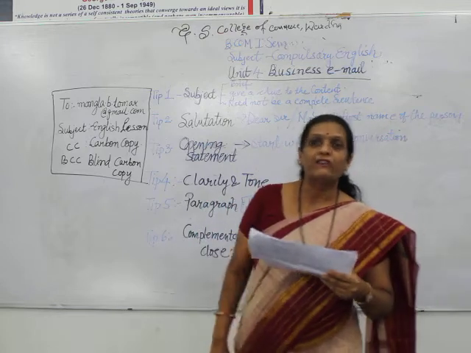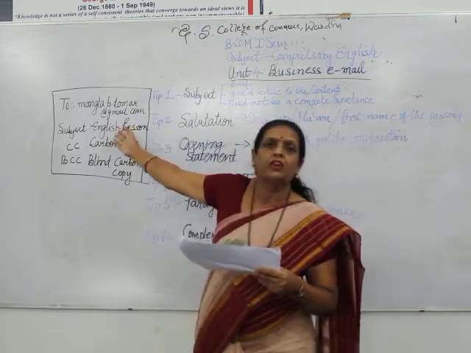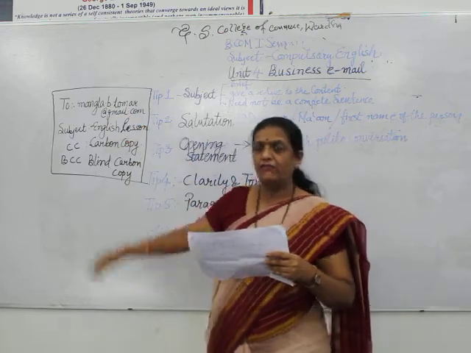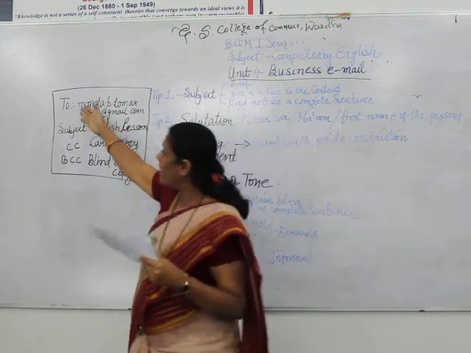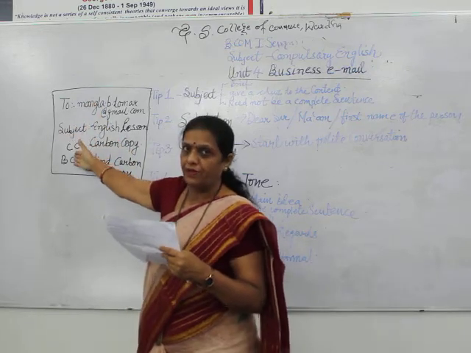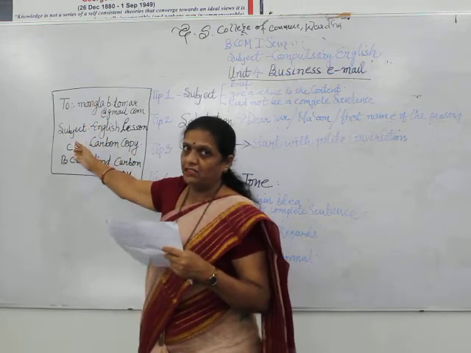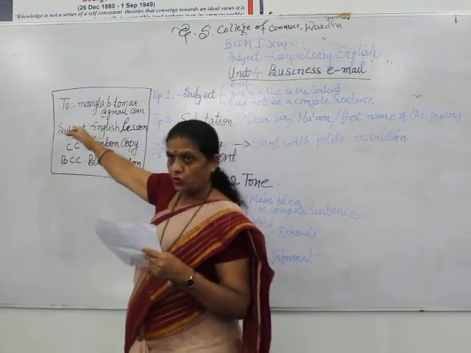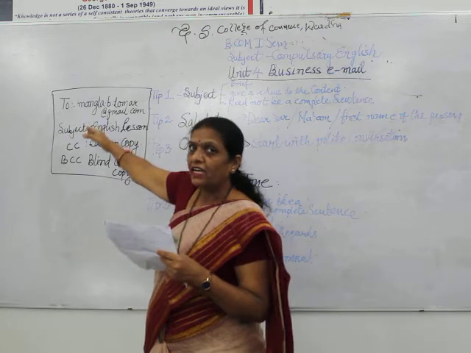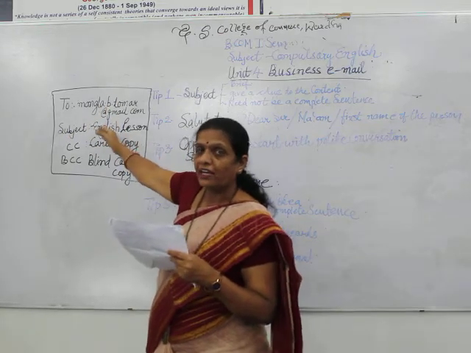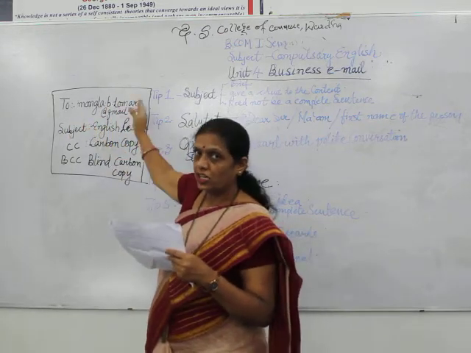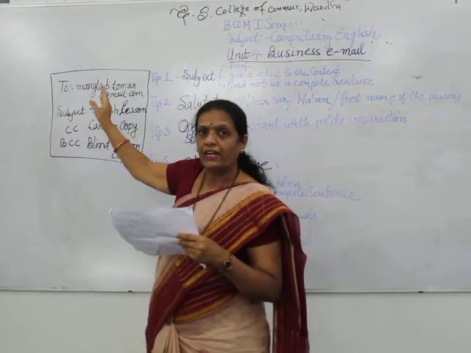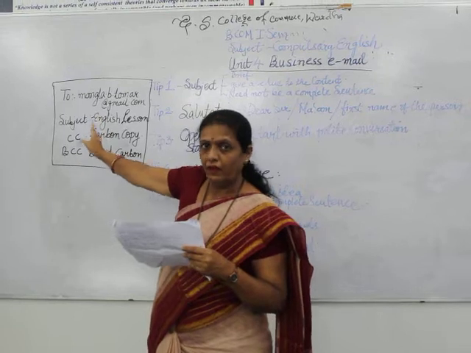Now there's a format for writing an email. The format is here on the board. When anyone is writing an email, first you start with to, subject, CC. Either you can write CC or you can write BCC. You would be writing to, and besides to you would write to whom you are writing the email. His email ID would be written.